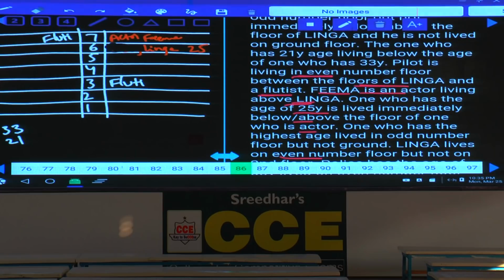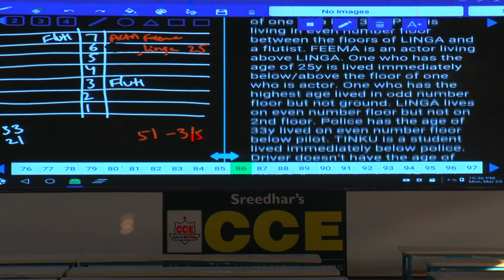Then, one who has the age of 25 lives immediately below or immediately above the floor of the actor, and one who has the highest age lives on an odd number floor. Highest age means 55. Now that person who is the 51-year-old is living on an odd number floor, isn't it? Odd number floor, but not on the ground floor. Hence this can be either 3 or 5, isn't it? Now the 51-year-old is either 3 or 5.